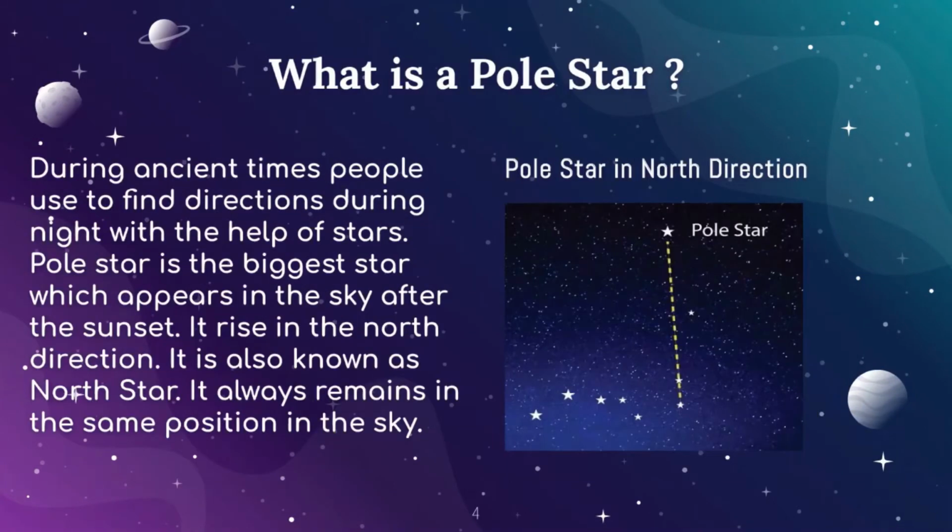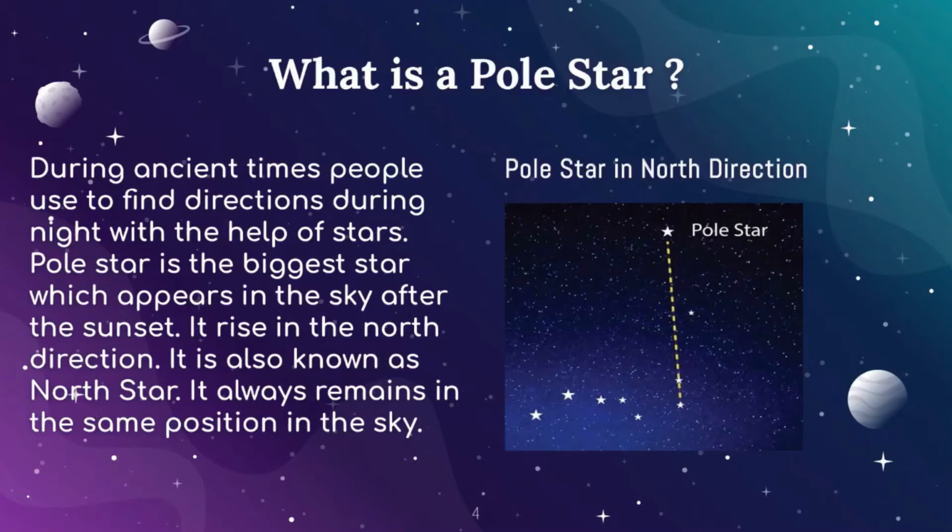Yeah, so now we will talk about a pole star. So what is actually a pole star? So during ancient time, it was very difficult for people to find direction, so they usually found direction in the night with the help of the stars. So pole star is the biggest star which basically appears in the sky after the sunset. So it rises in the north direction.